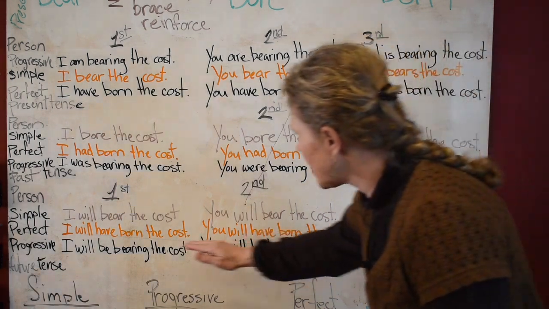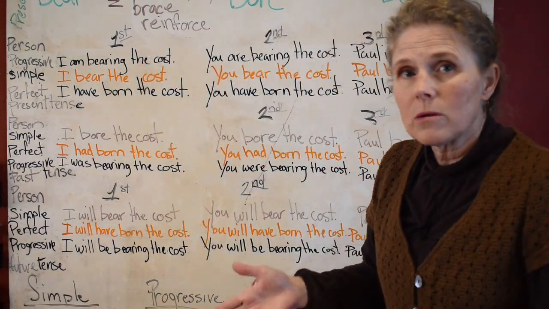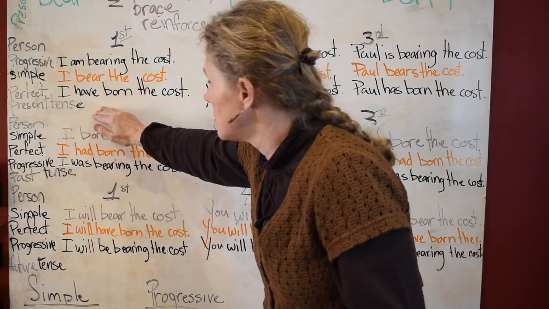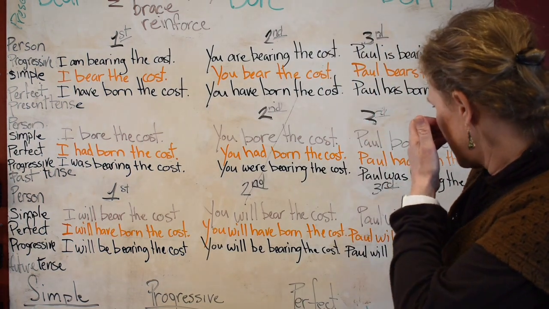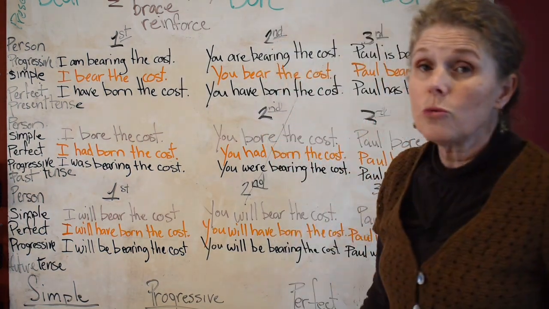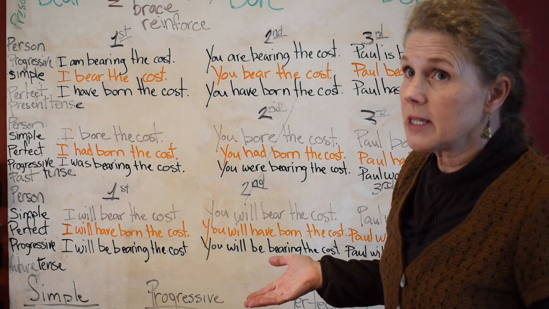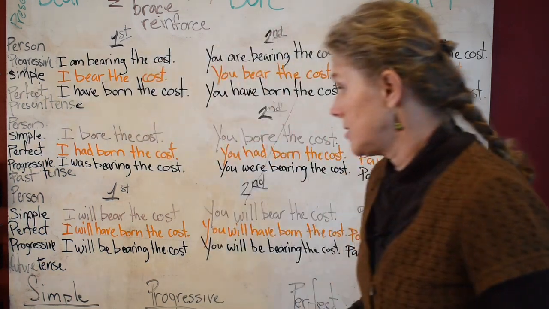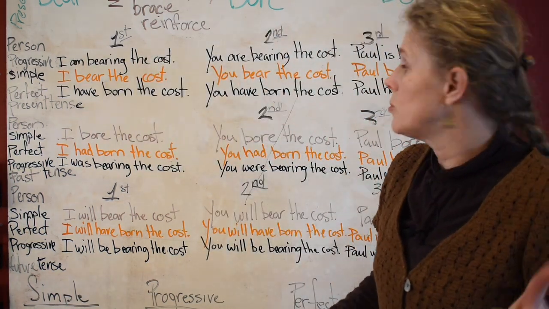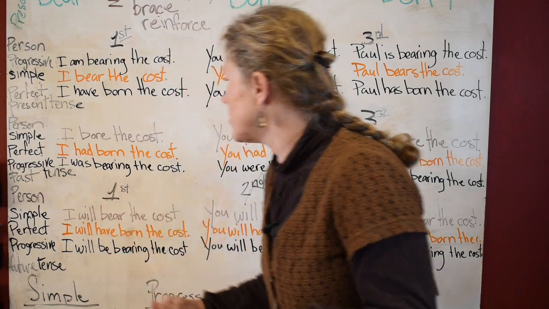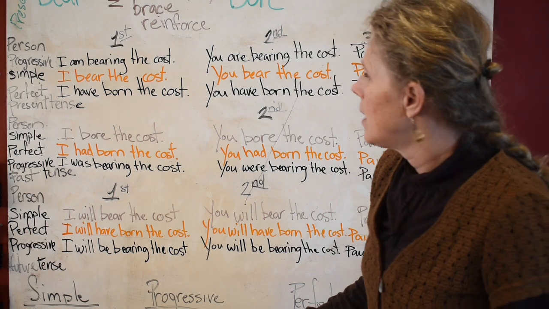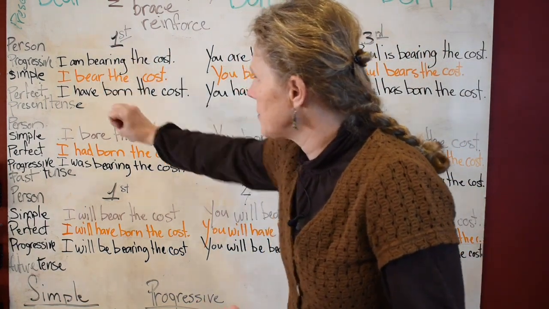Are there any changes there? No. Where do you see the changes? In present tense. And sometimes past. And you will see the changes in the singular, right? But not in the future. You're not going to see the change in the future. And you will see the change in the past when they are talking about the singular or the plural, right? But where we really see that is in the present.